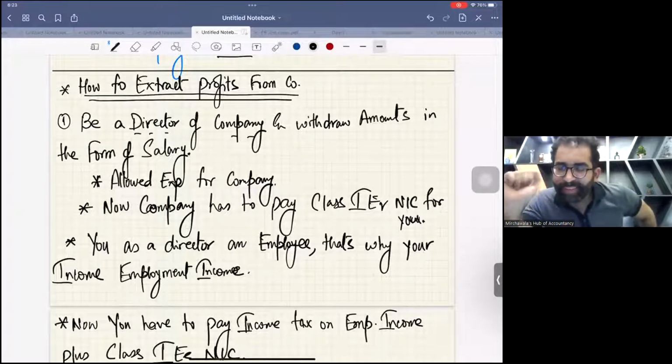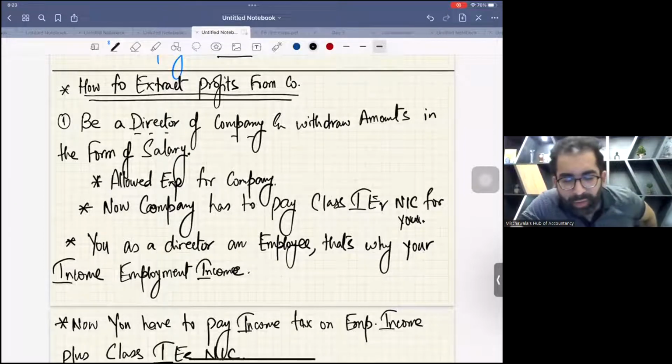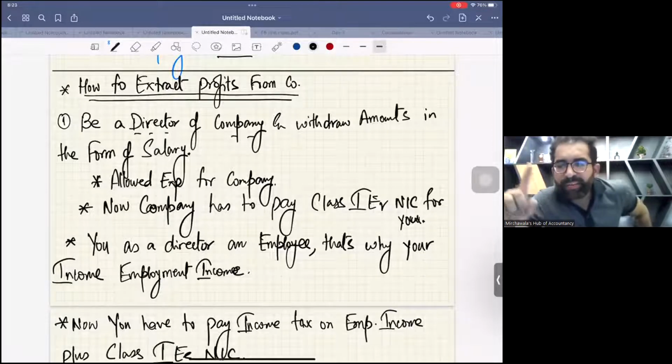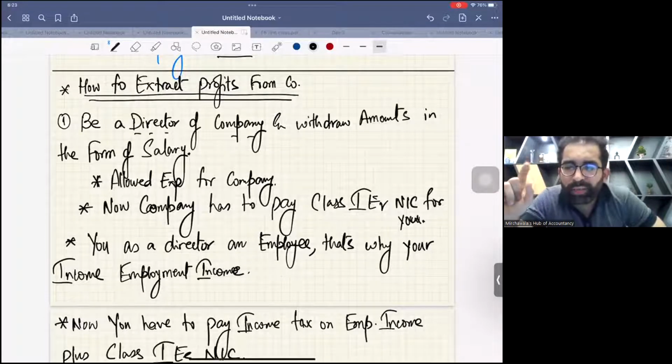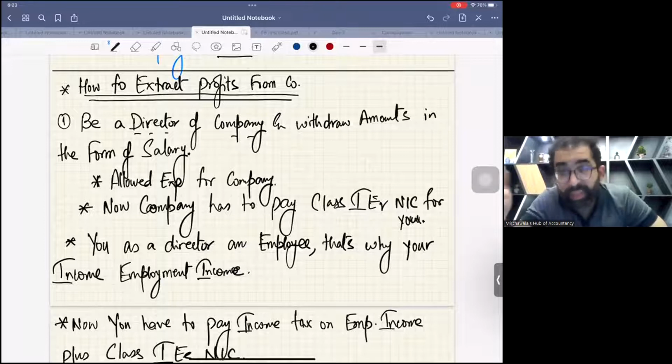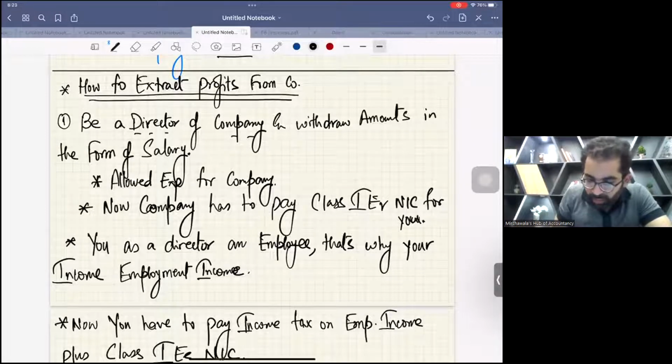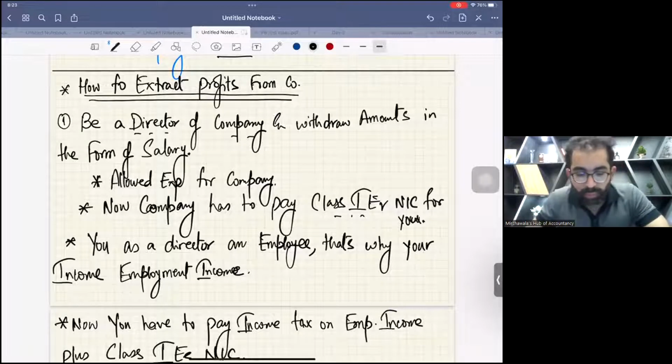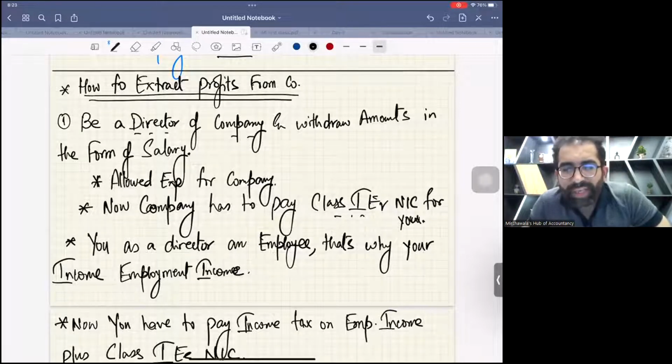Now, listen, whenever a company pays salary to employees, it's an allowed expense to the company. So this salary will be an allowed expense from the company's point of view in the corporation tax computation. Number two, you know, when a company hires employees, the company has to pay class 1 employer NIC. So now the company has to pay class 1 employer NIC for you. But yes, one more thing, this class 1 employer NIC is also an allowed expense for the company.